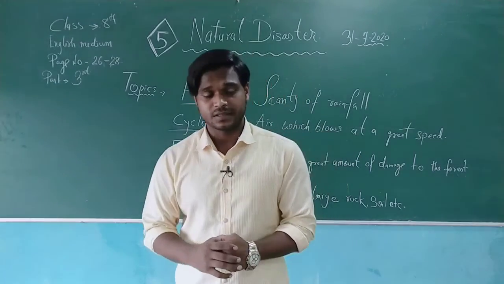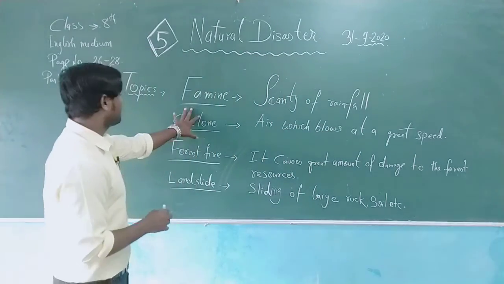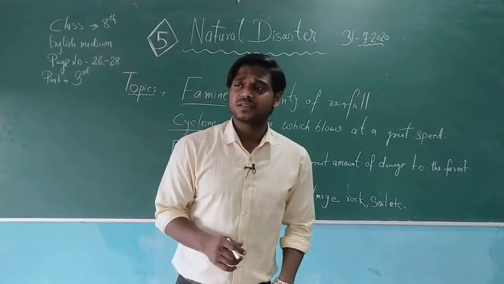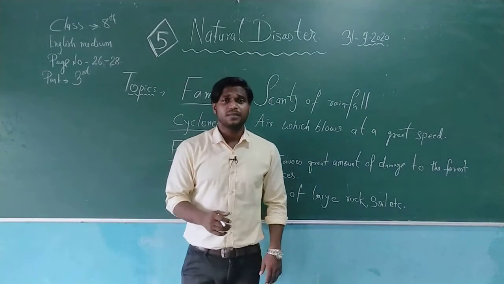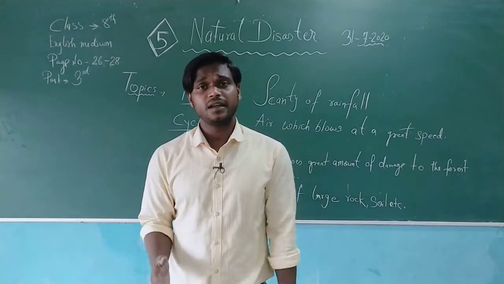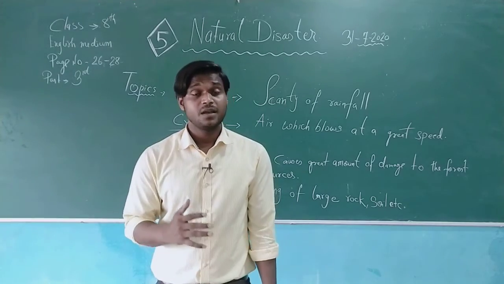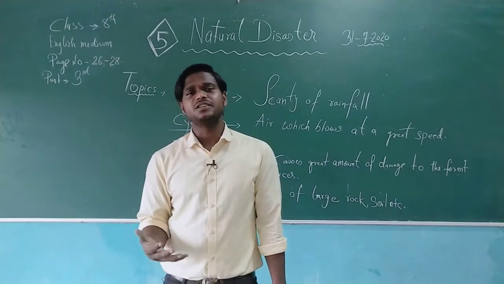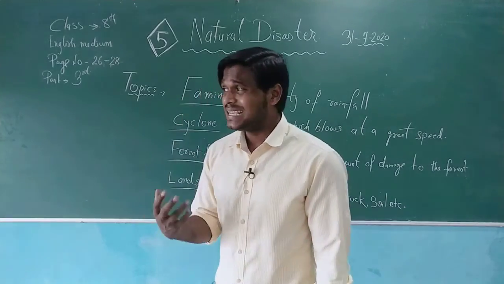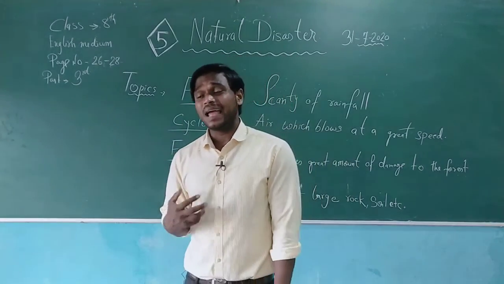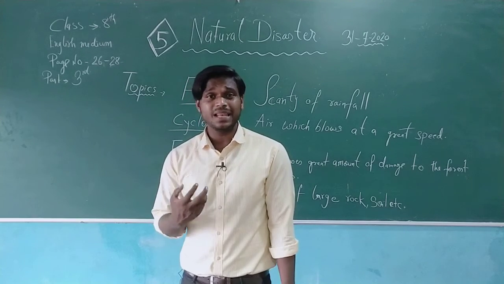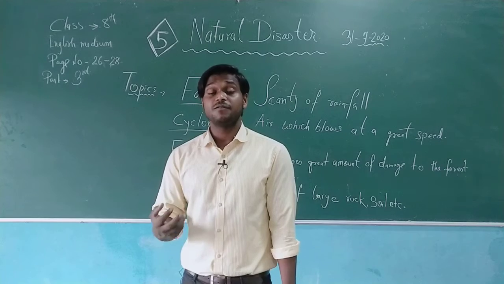So let's start with the first one. The first one is famine. What is famine or scanty rainfall? See my dear students, first of all we need to understand the difference between weather and climate. Weather can change throughout the day, okay, but climate needs a minimum of 25 to 30 or 30 to 40 years to change in a zone.